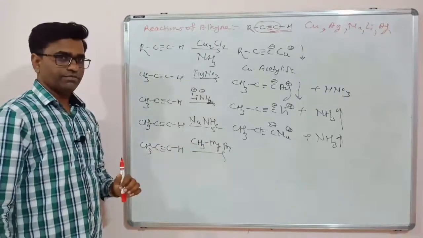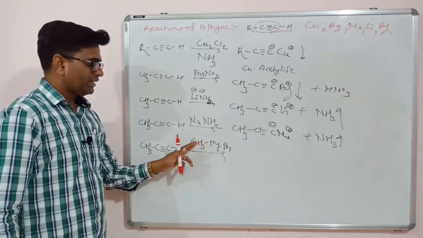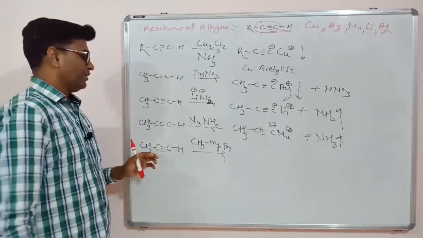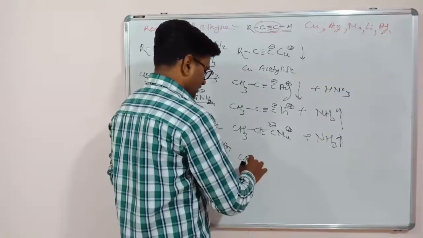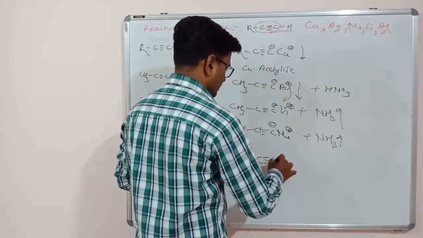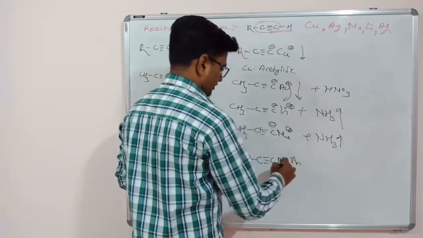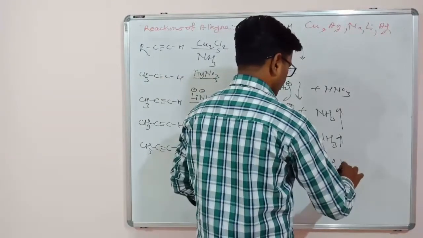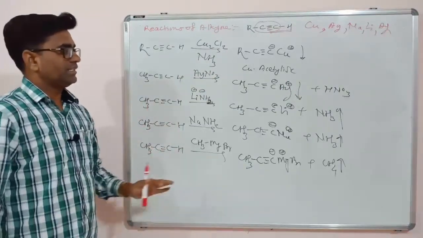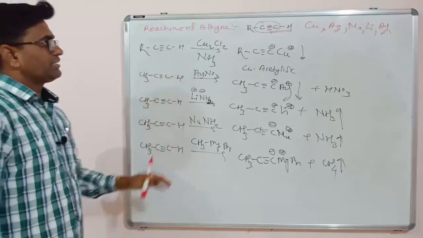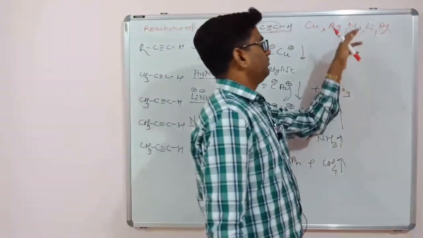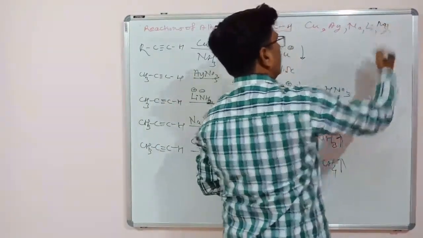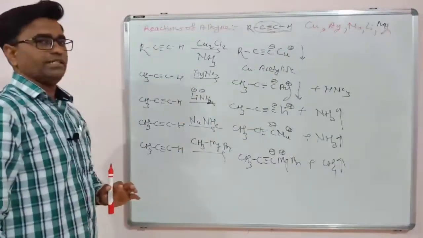So there will be transmetallation. Transmetallation means the metal is migrated from the alkane to the alkyne, because alkynes are more acidic than alkanes. So the product will be CH3C triple bond C MgBr, that is C minus Mg plus, and the byproduct is CH4. This is the transmetallation, metal acetylide formation. So all these metals like copper, lithium, sodium, magnesium react to form acetylides.